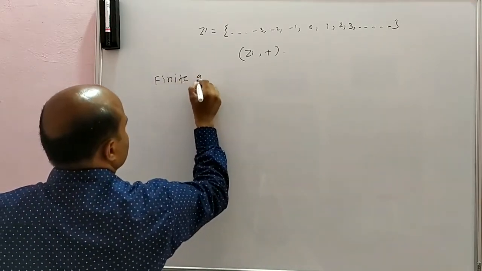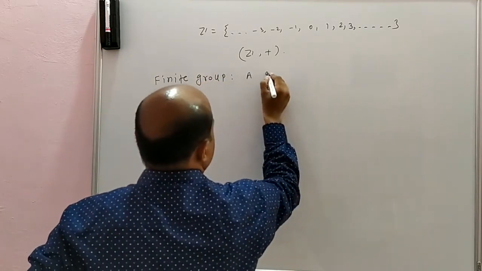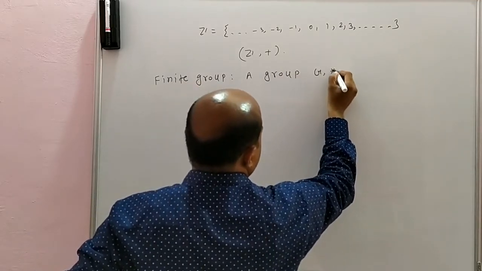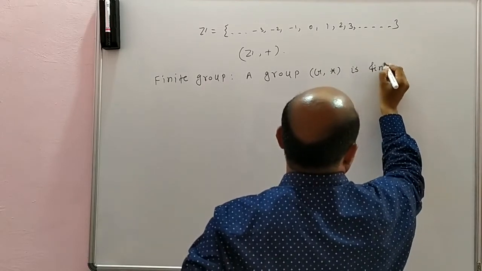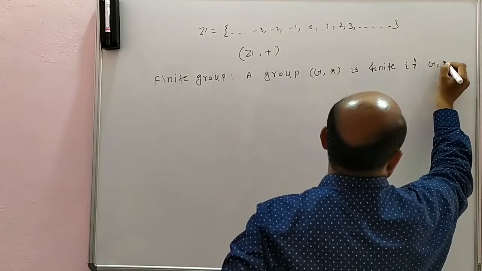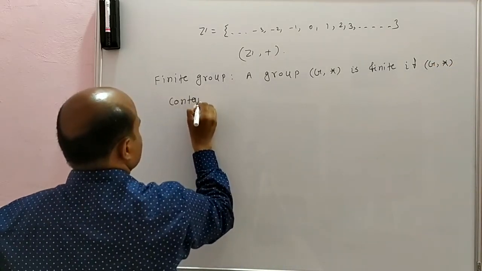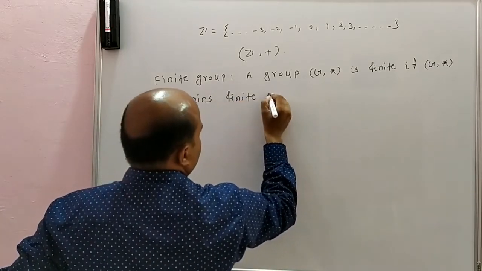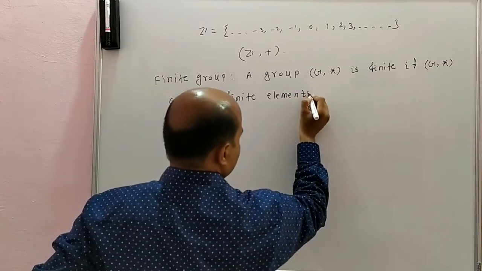Finite group. A group G with binary operation star is finite if G with binary operation star contains finite elements.